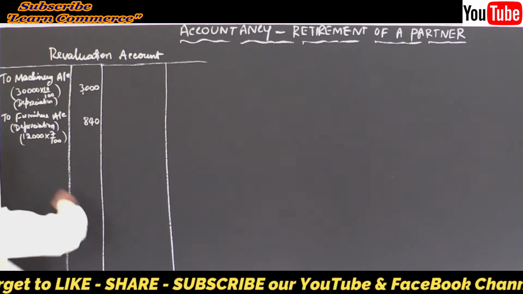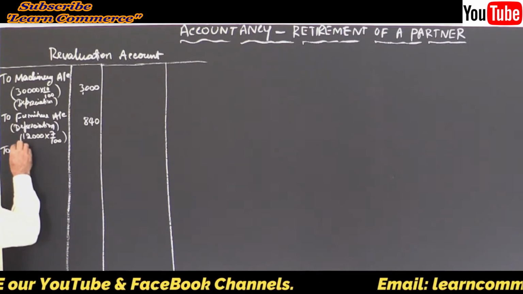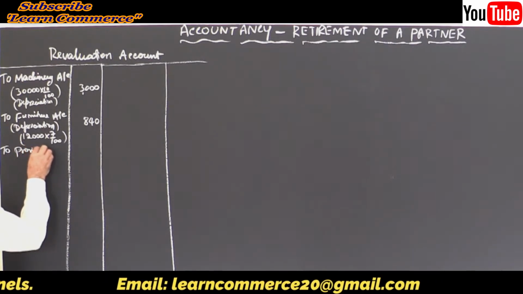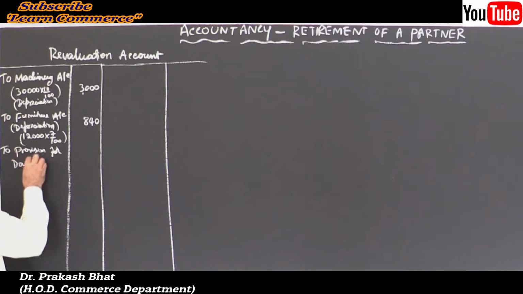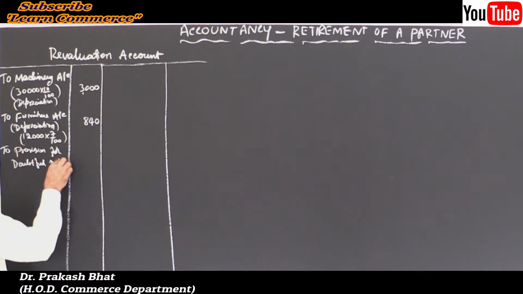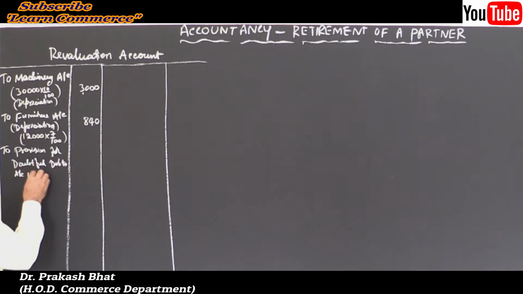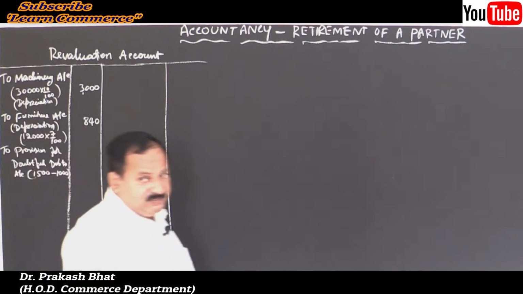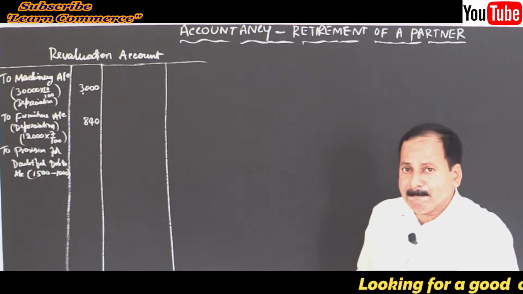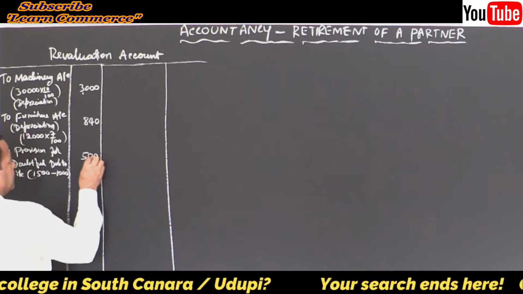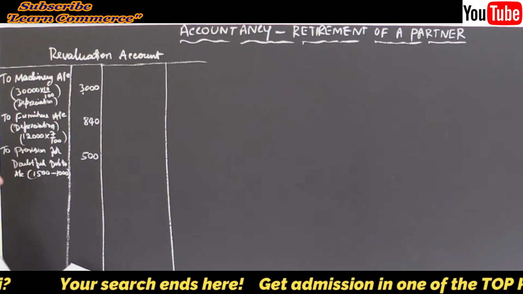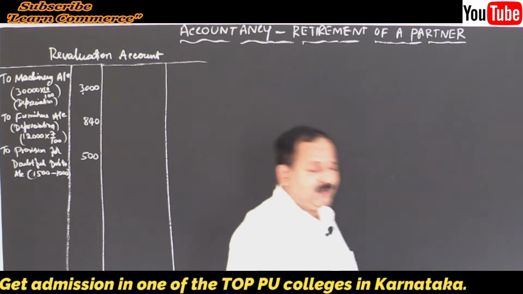Then PDD increased, to provision for doubtful debts account. I will write provision for doubtful debts account, right? Right here 1500, the new provision, isn't it? Old provision 1000, so deduct and write the difference, 500. That's all on the debit side. Move on to the credit side.